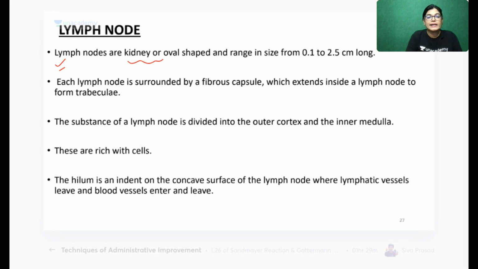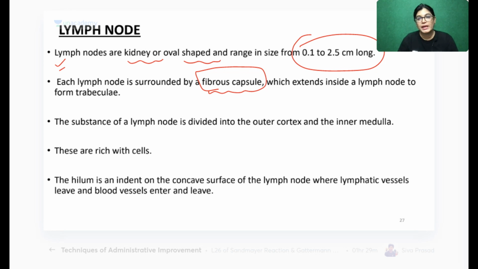So lymph nodes are kidney shaped, oval shaped structures. The approximate size is 0.1 to 2.5 centimeters in length. Now on the outer aspect, the lymph node has a protective covering. That covering is called the fibrous capsule. The fibrous capsule will extend. Now, a lymph node is a bean shaped structure, a small structure.